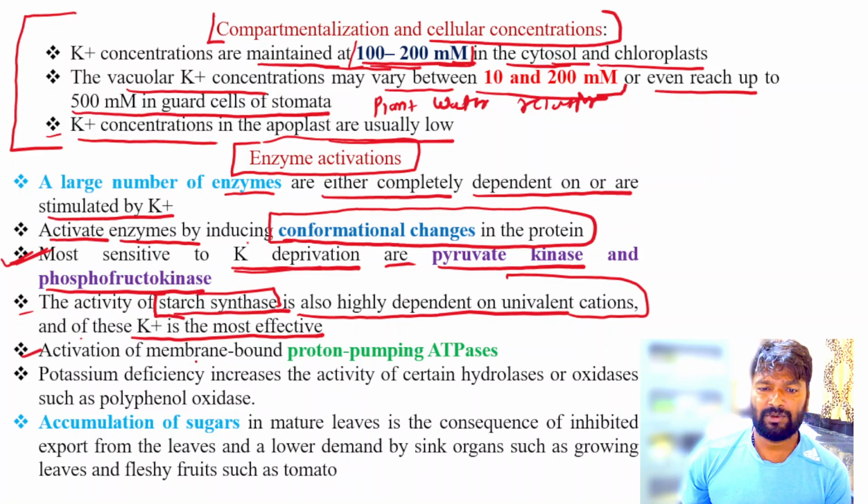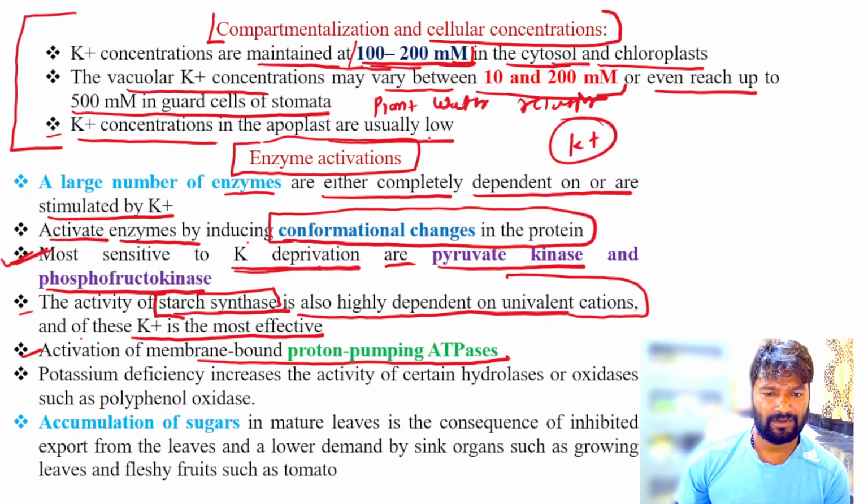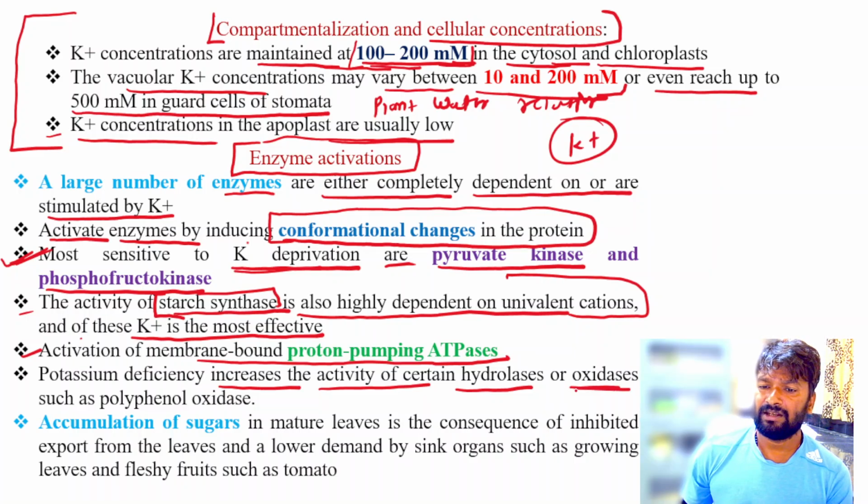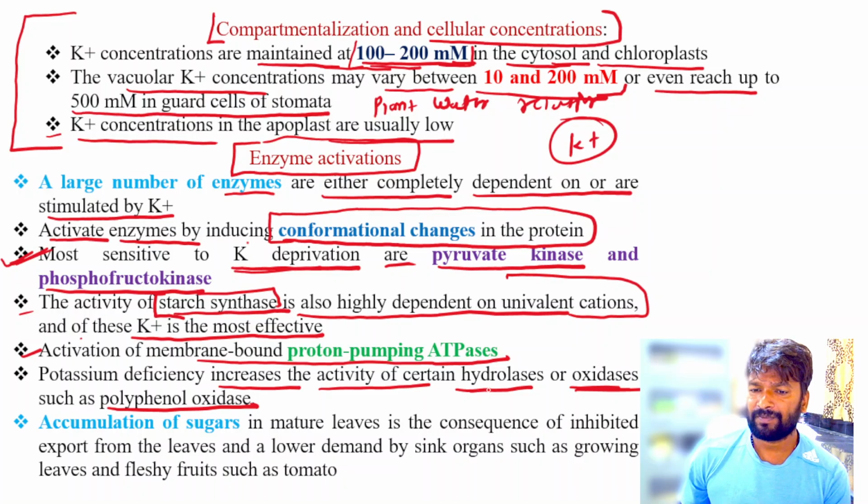Next, the membrane-bound proton-pumping ATPase is also activated by potassium. Then potassium deficiency increases the activity of certain hydrolases and oxidases, such as polyphenol oxidase.